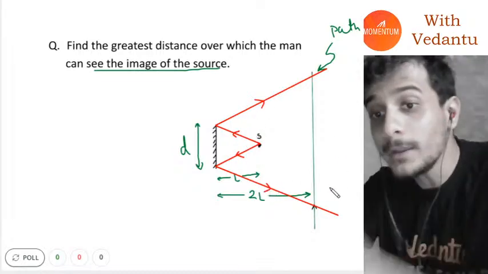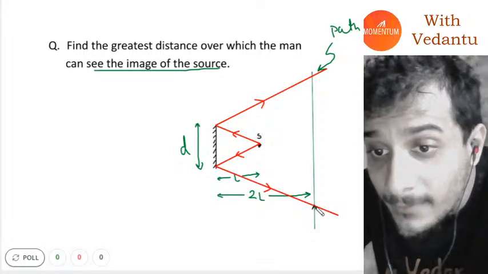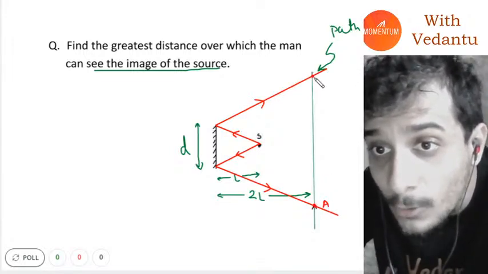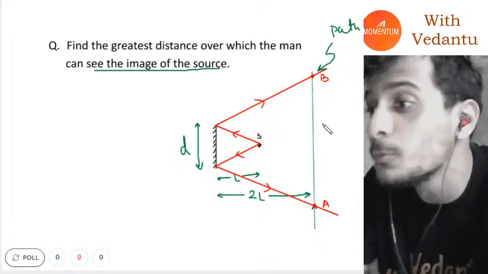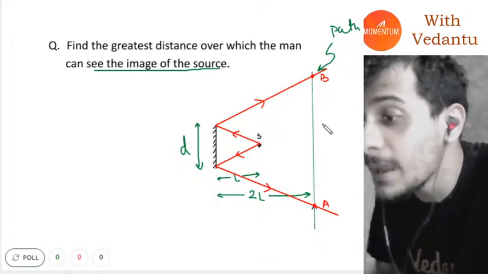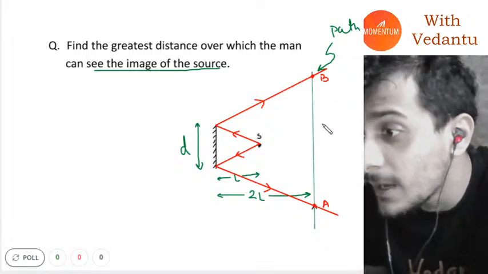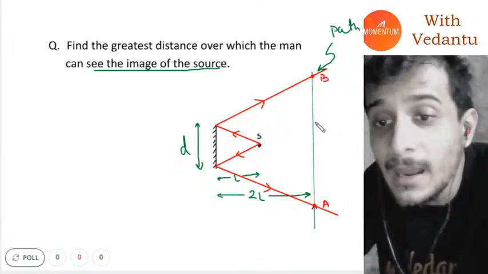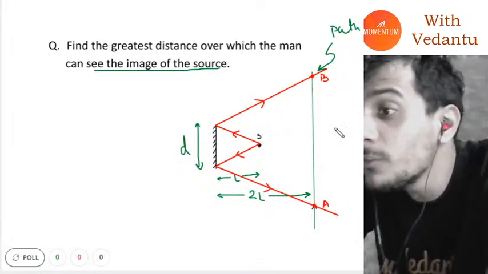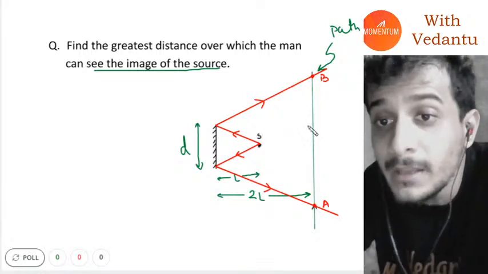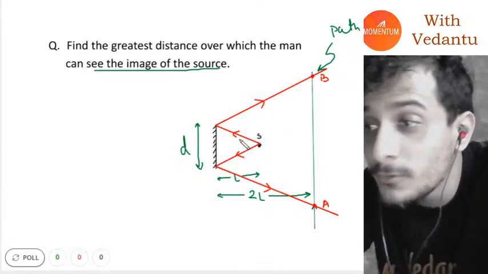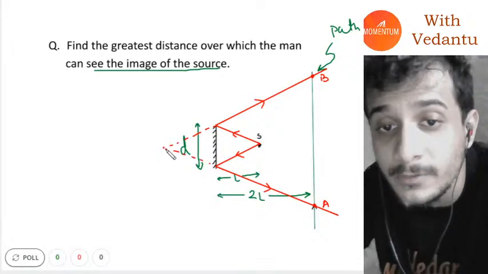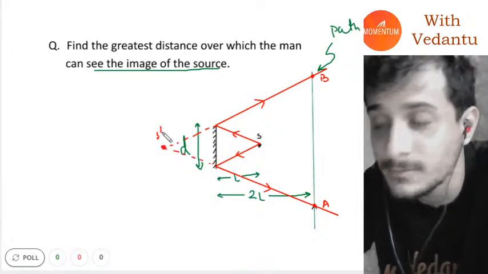Okay guys, so what I can say is that as long as the man is in between these 2 points A and B, he will be able to see the image of this source. Where will he see the image of this source? At this point, S dash.